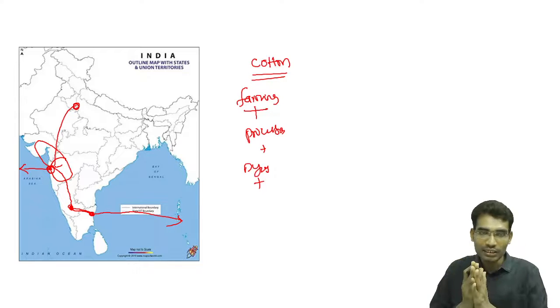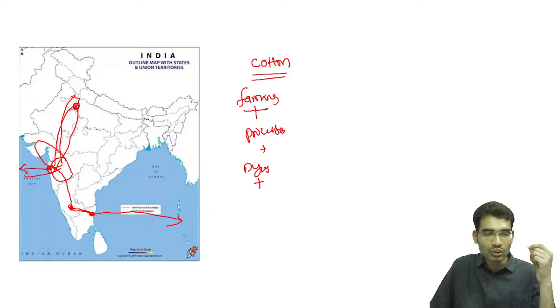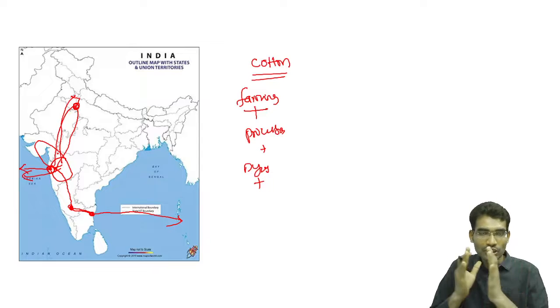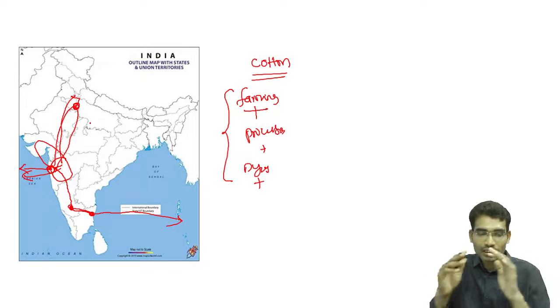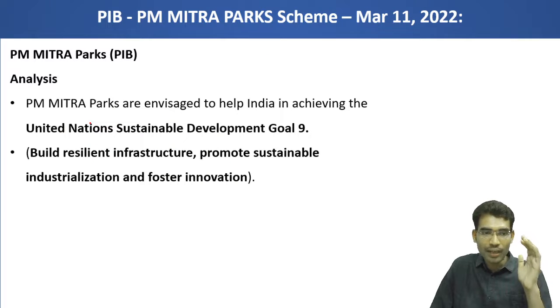Suppose we take the Maharashtra region as a cotton belt, and from there cotton moves from one place to another, and to export it should again come back to Bombay to export to the western countries. Likewise, we cannot do all the production development in a single place. As a result, it increases a lot of transportation charges. It will increase the cost of production. In order to solve this problem, this mega PM MITRA scheme is envisaged.